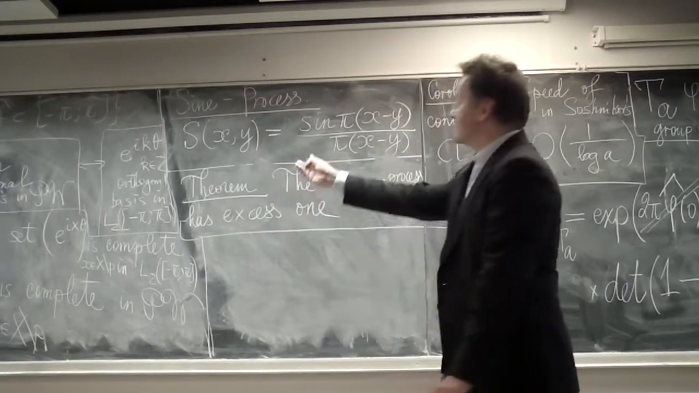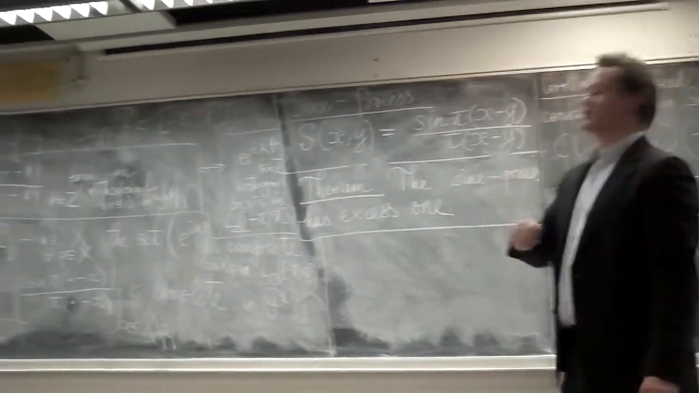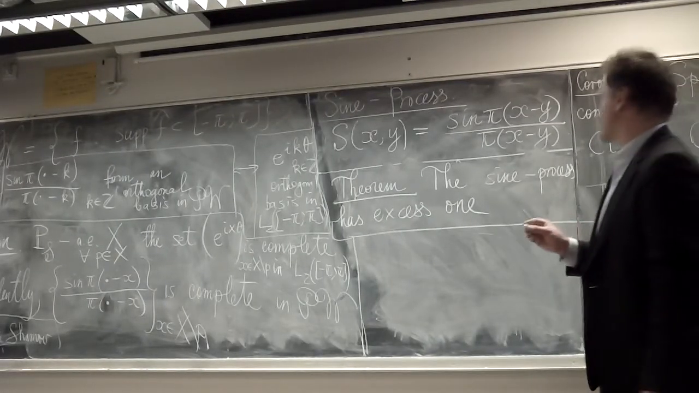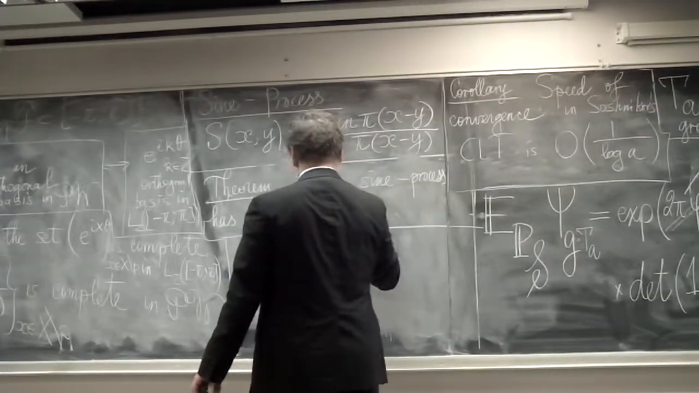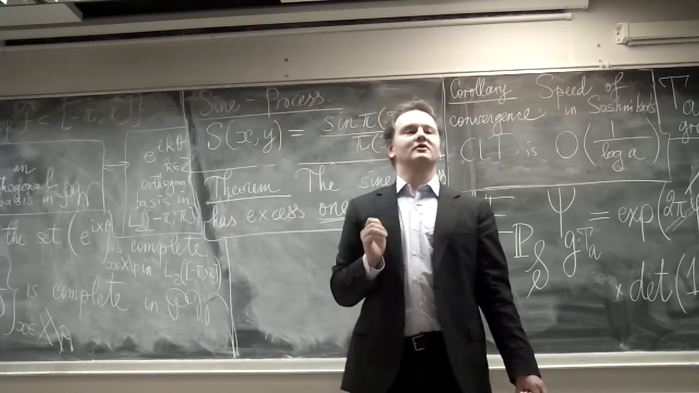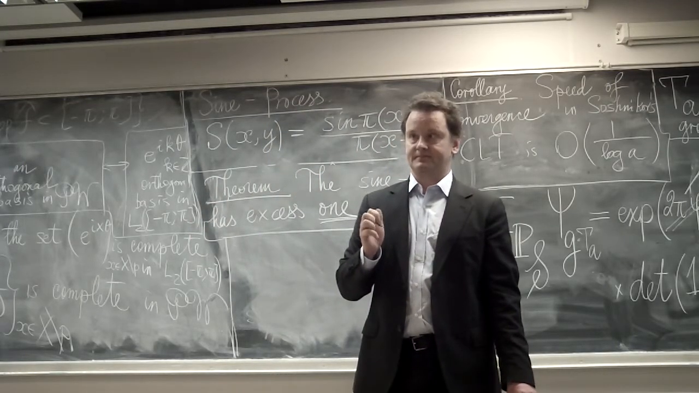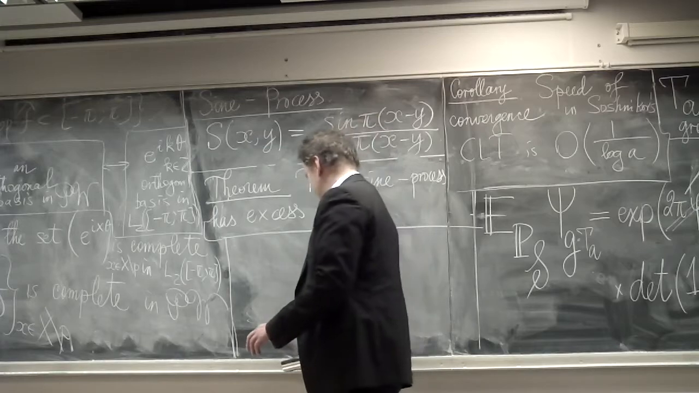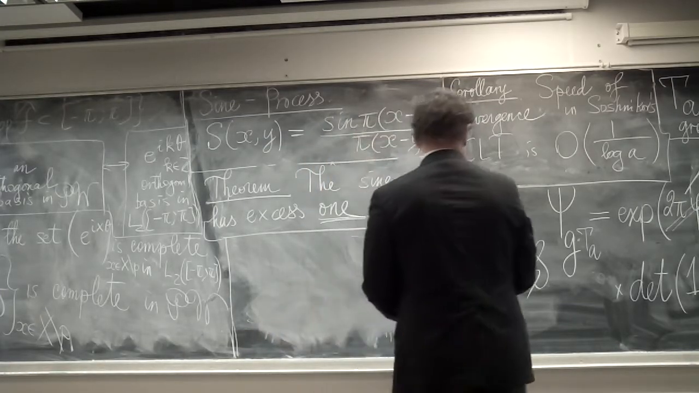So take the set, remove two particles, it's not complete. So the excess of X is exactly 1. Take the set, remove two particles, it's not complete anymore. So this is the main result.